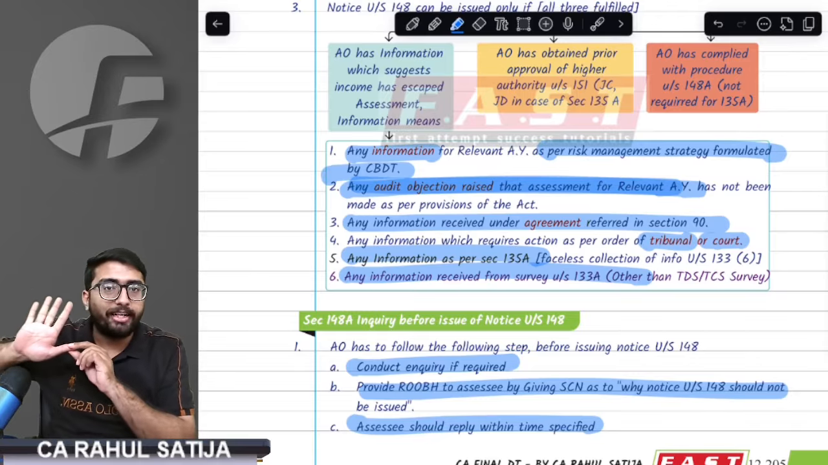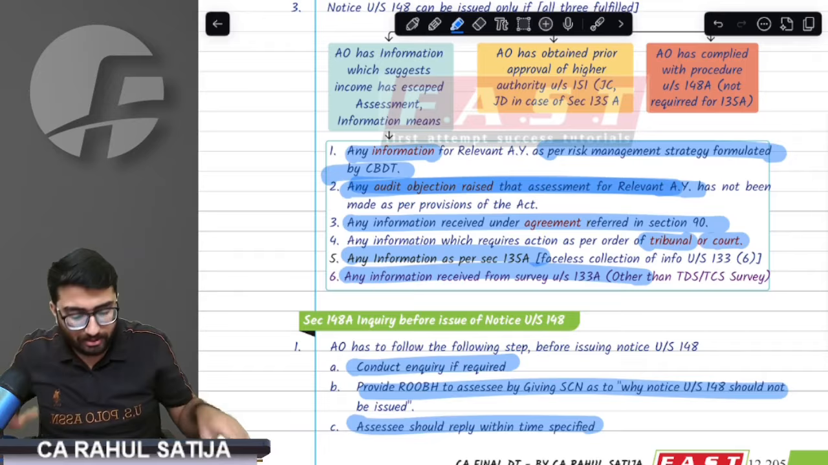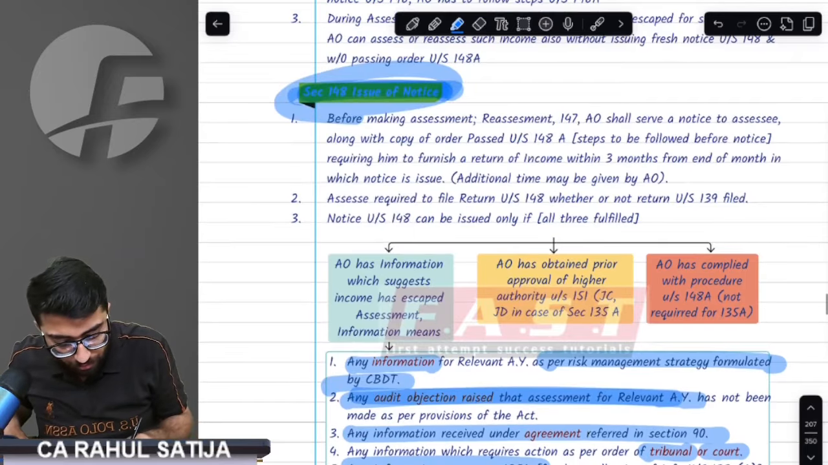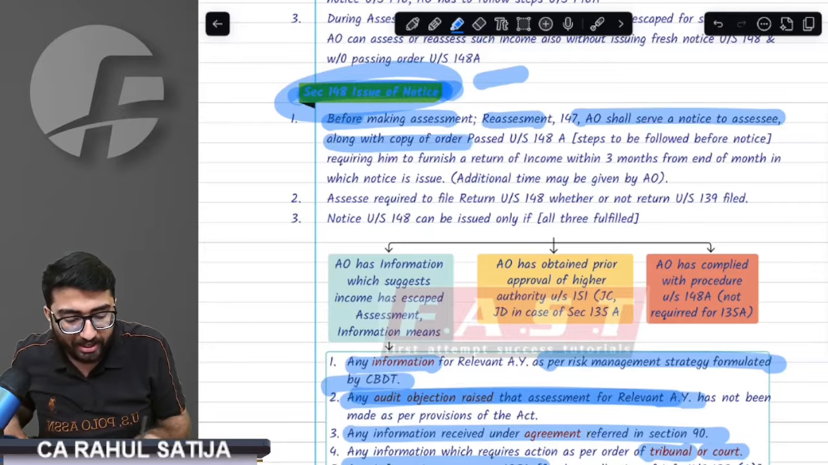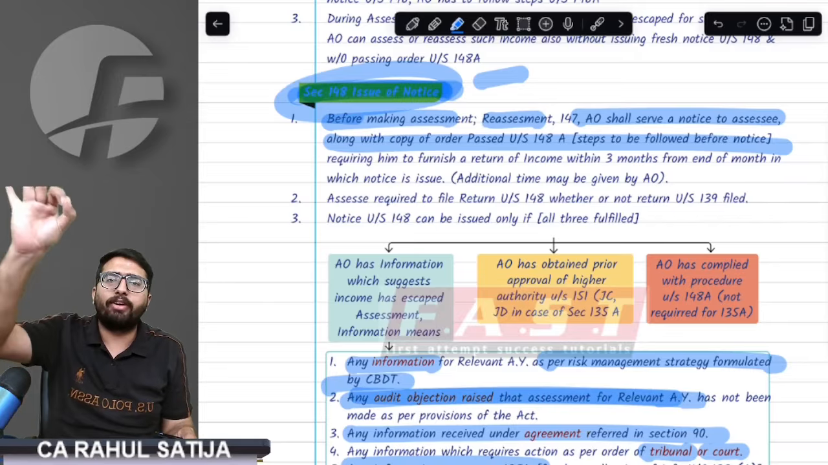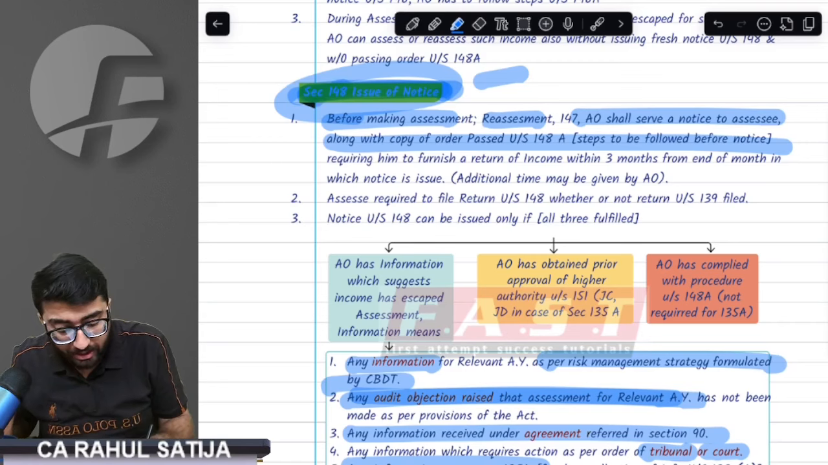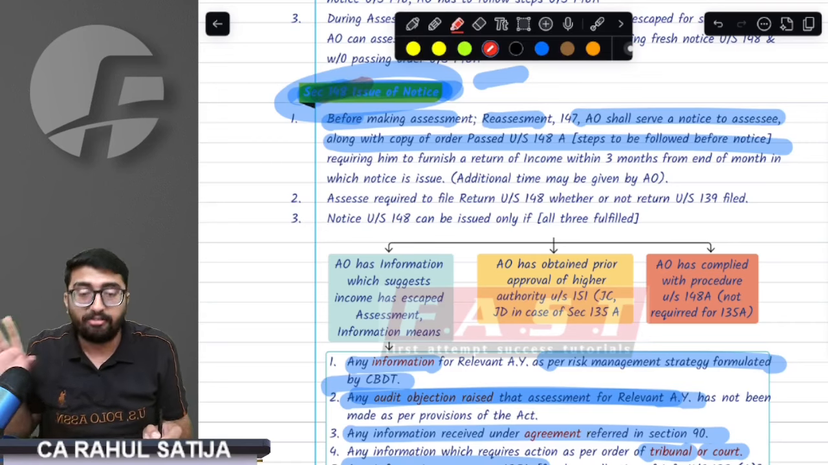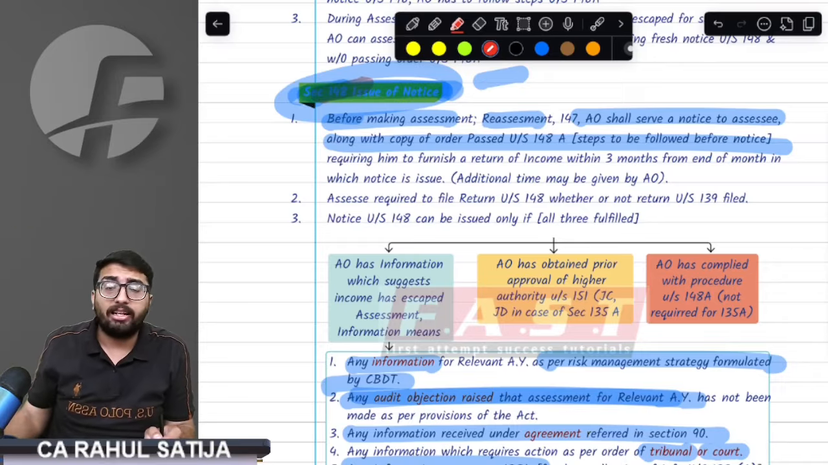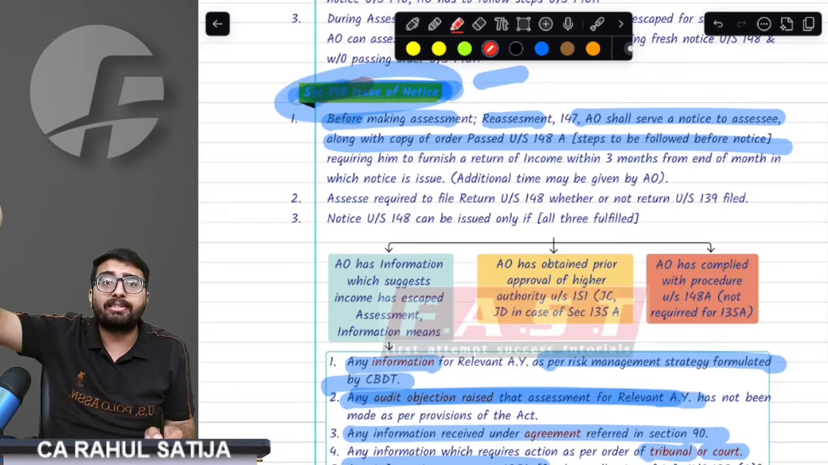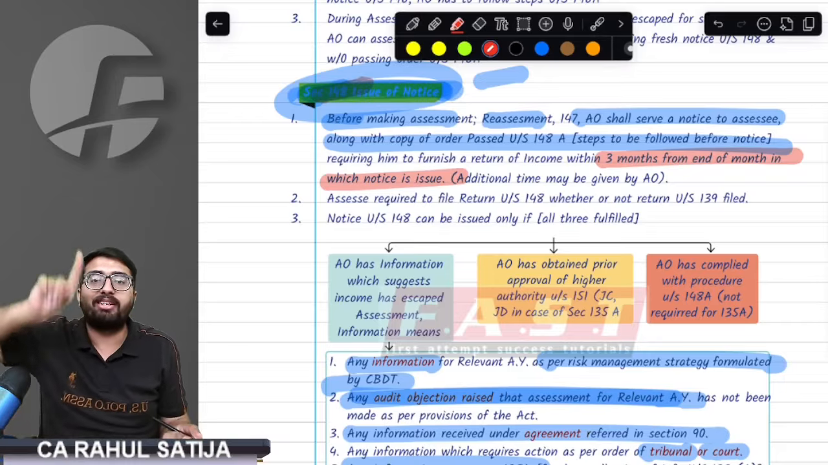Now, if 148A show cause notice is issued to me, AO has information. In that case, AO will issue a notice under 148 and require me to file a return of income. This return will be filed under section 148. If I have already filed a return under 139, again I have to file this. I can declare some extra income, I might not declare income, but whatever I do, I have to file the return within 3 months from the end of the month in which notice is issued.